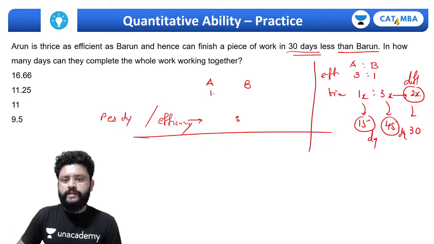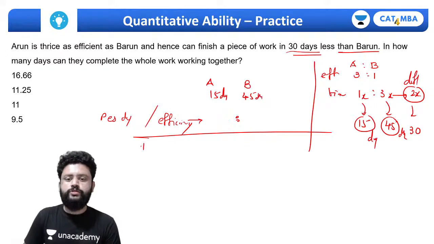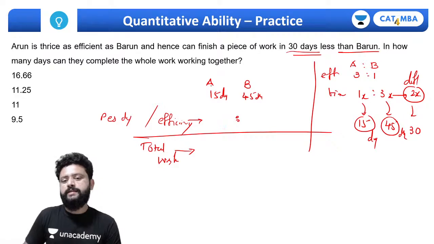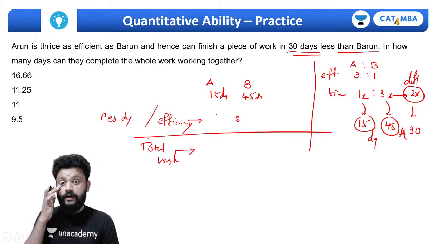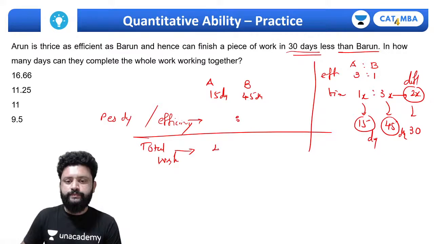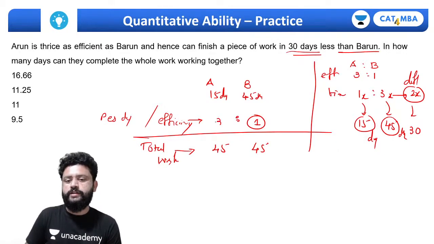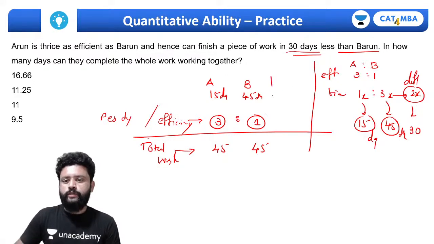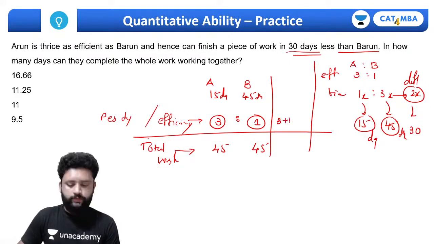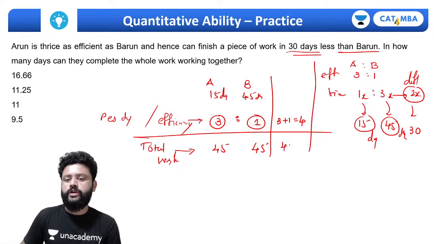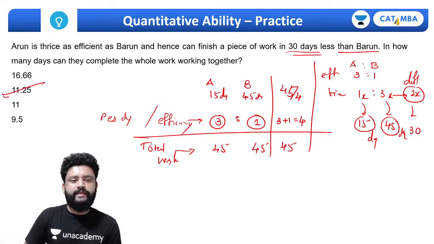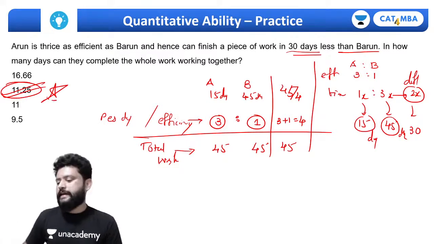Okay, so Arun takes 15 days, Varun takes 45 days. Now take the LCM. We consider some total work. Total work will take the LCM of 45 and 15. It's 45 itself that is the LCM. So take total work as 45. This is 1 unit per day. This will be 3 units per day. If both work together, it will be 3 + 1, which is 4. Yes, all of you got it correct. 45 divided by 4, that is 11.25. That's such an easy question, right?